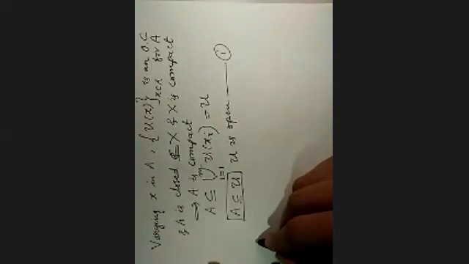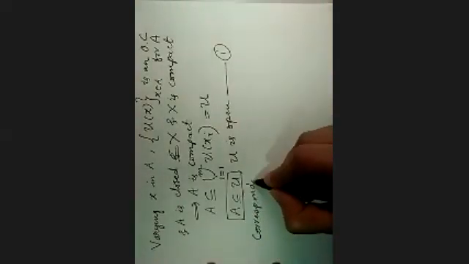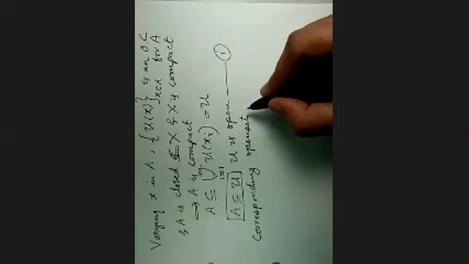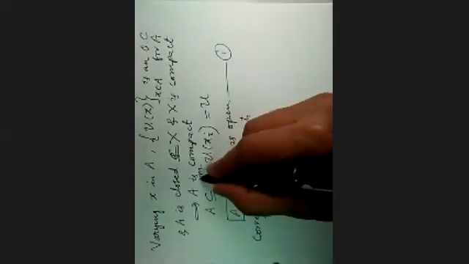Now take the corresponding open sets V of Xi. Consider the corresponding open sets V of X1, V of X2, I'll take only up to m, so V of Xm.